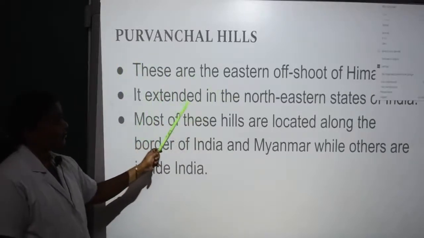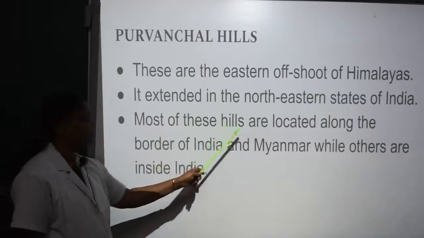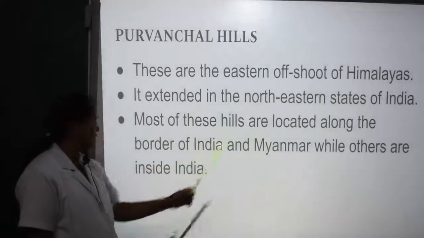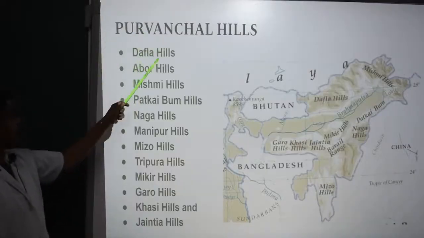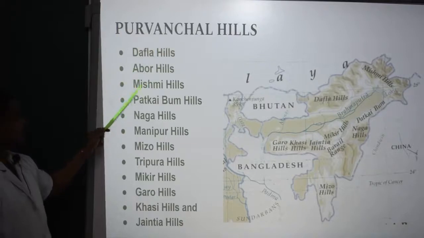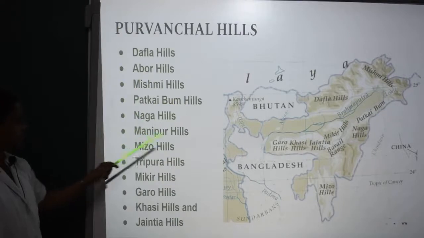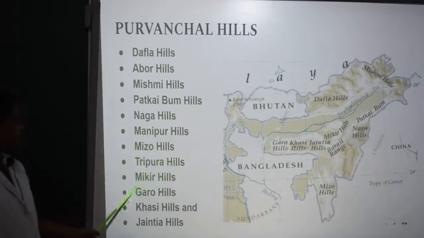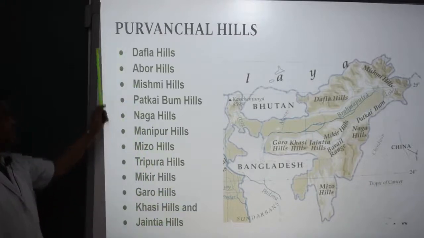Purvanchal Hills. These are the eastern offshoot of the Himalayas. They extend in the northeastern states of India. Most of these hills are located along the border of India and Myanmar, while others are inside India. Dafla Hills, Abor Hills, Mishmi Hills, Patkai Bum Hills, Naga Hills, Manipur Hills, Mizo Hills, Tripura Hills, Garo Hills, Khasi Hills and Jaintia Hills are together known as Purvanchal Hills.